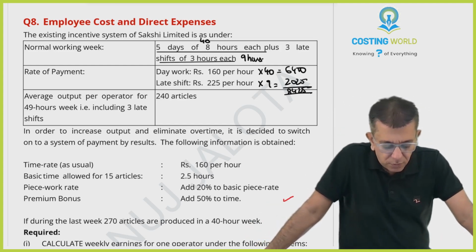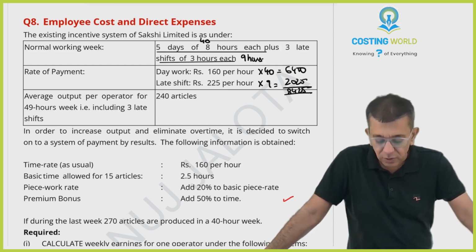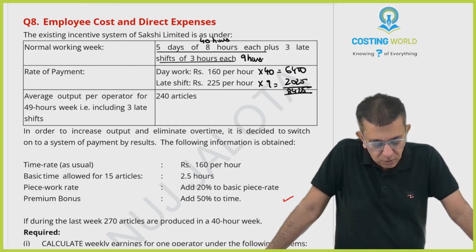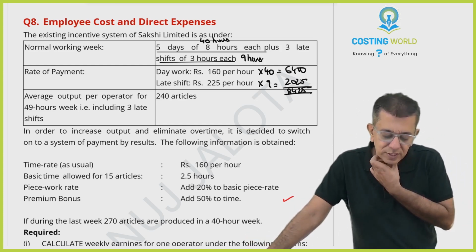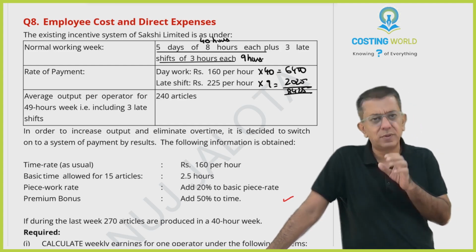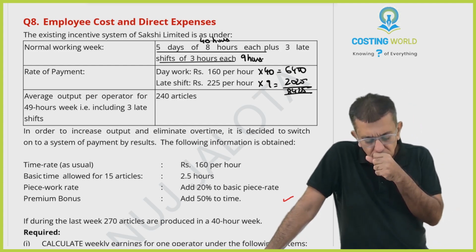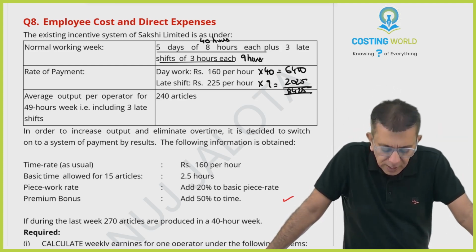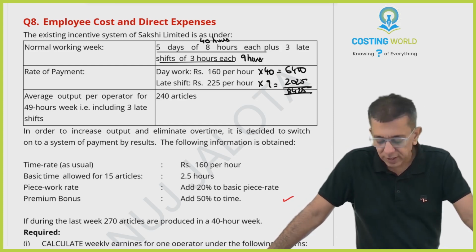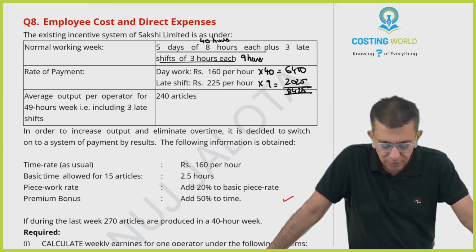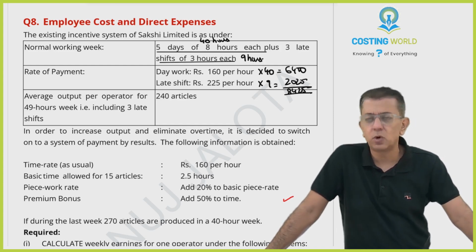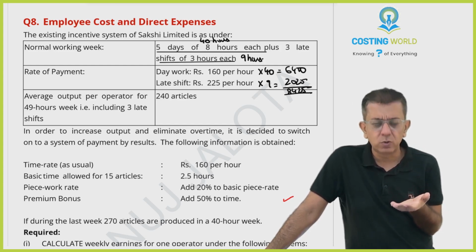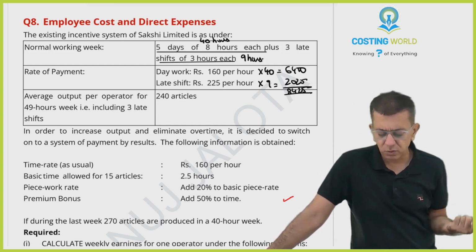Average output per operator for a 49 hours week. We know how 49 comes, right? 40 hours plus 9 hours, including 3 late shifts, is equal to 240 units. So currently these guys are making 240 units by working for 49 hours, and our payment is 8425 to them. In order to increase the output and eliminate the overtime, it is decided to switch over to the system of payment by results. Payment by results means I'll not pay you a fixed amount per hour. You try to produce, and based upon whatever you produce, based upon your efficiency and so on, we will give you the amount.